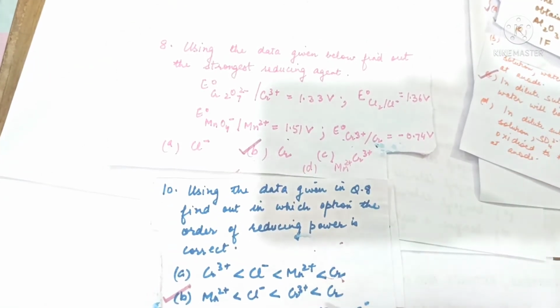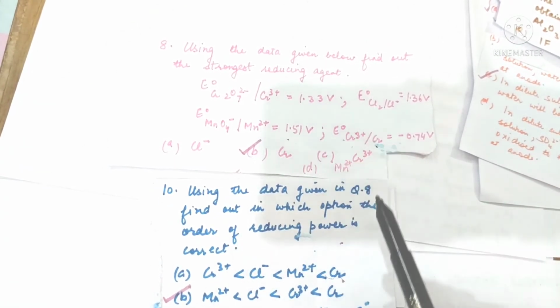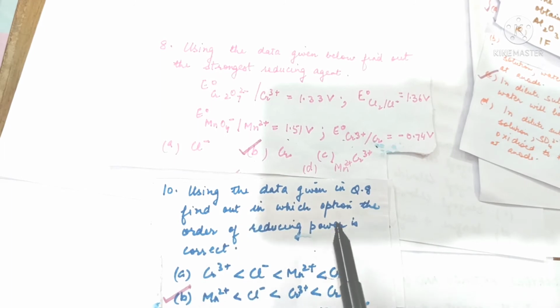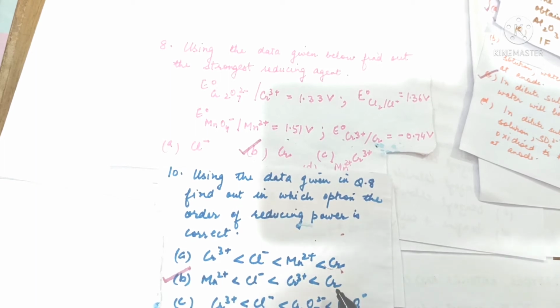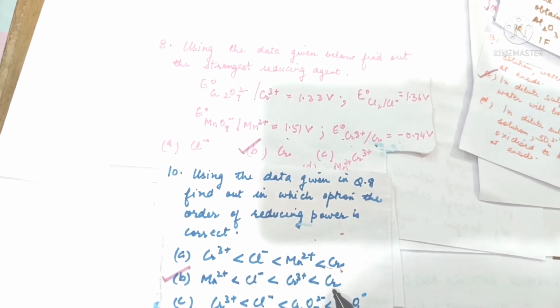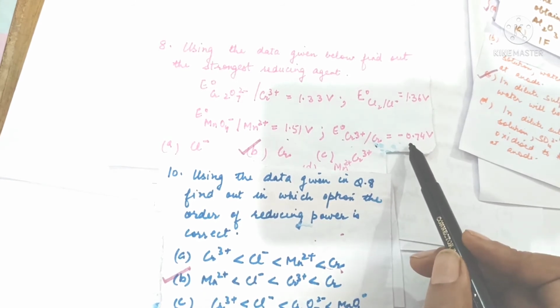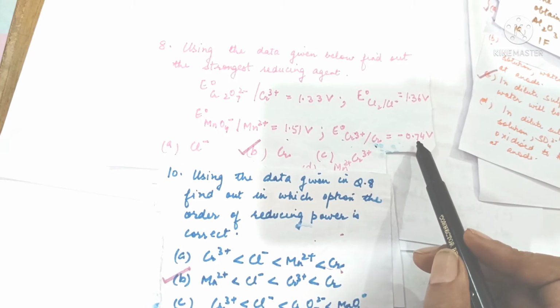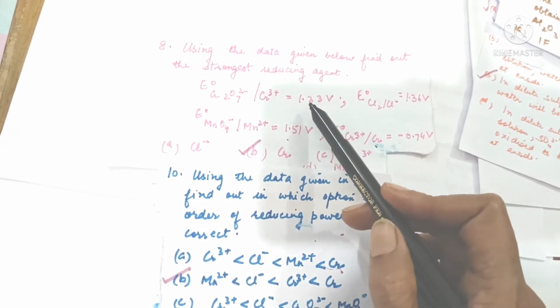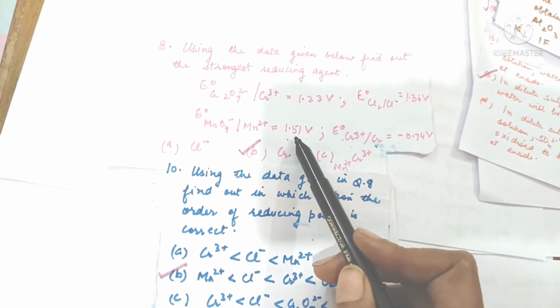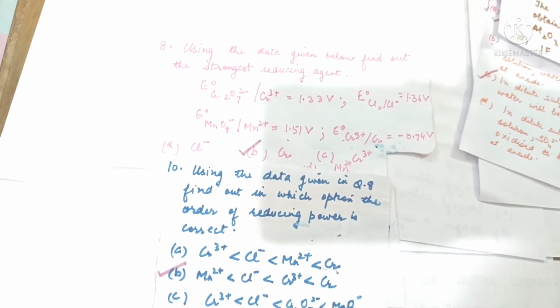Next is question number 10. Using the data again given in question number 8, find out in which option the order of reducing power is correct. So option B here is correct. We already have decided that chromium is the strongest reducing agent. Then will be chromium 3 positive ions, then chloride, then manganese, because the value increases in this order: minus 0.74, then 1.33, then 1.36 and 1.51.